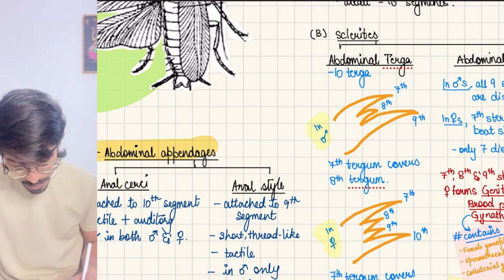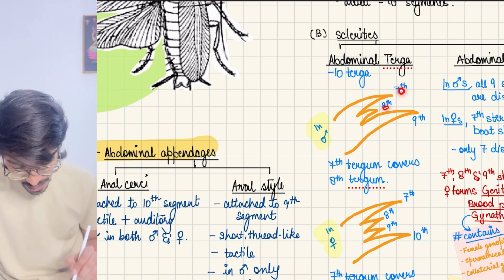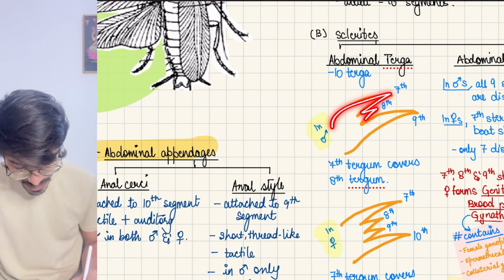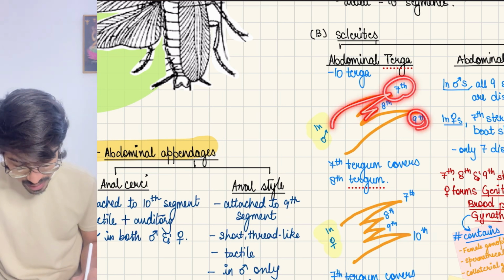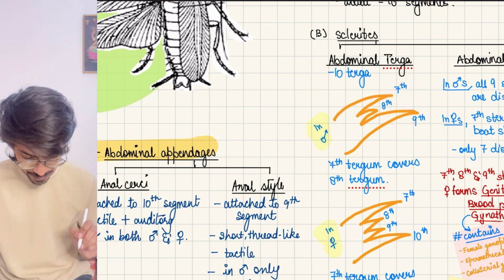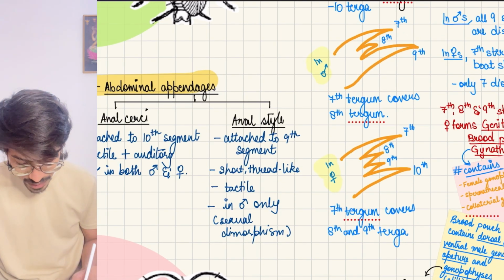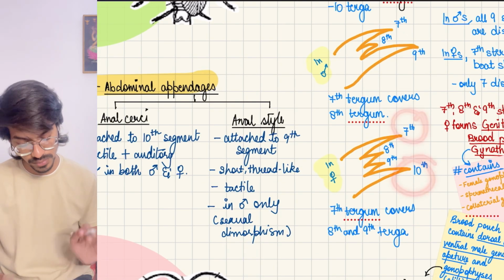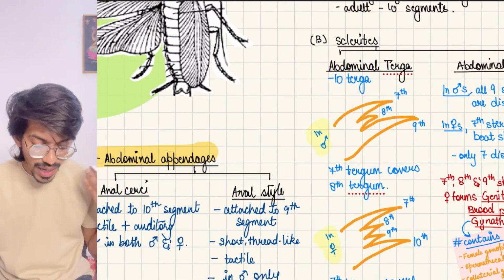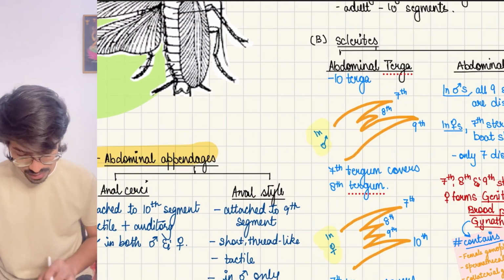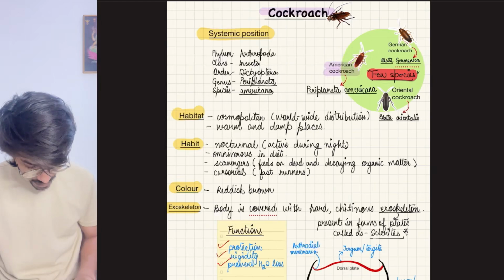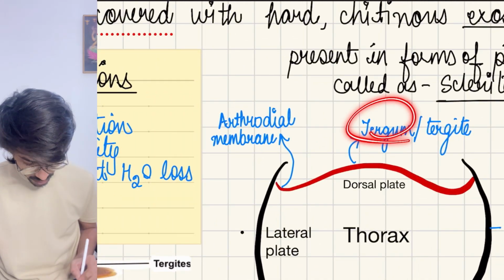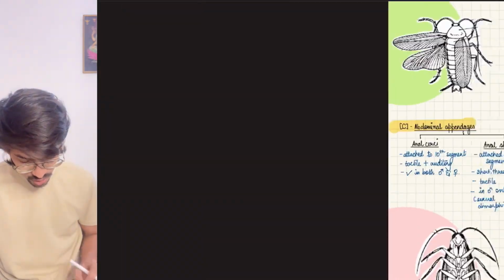Then what happens in the male? The 7th, 8th and 9th have an appearance like this: the 7th and 9th cover the 8th one. Whereas in the female, the 9th and 10th are covered by the 7th and 10th one. This is on the tergum; and if you forget, tergum and sternum are the dorsal and ventral sides.